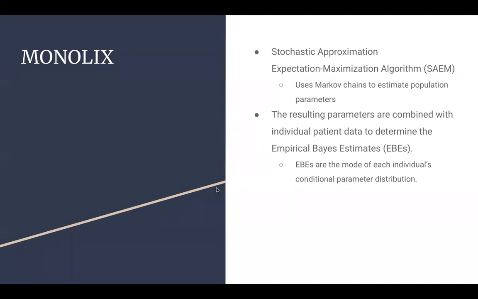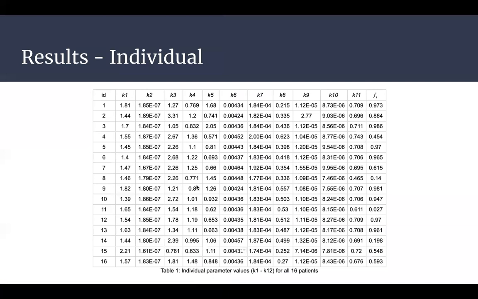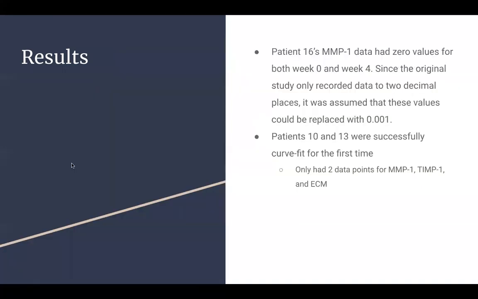The data collected from all the patients was inputted into Monolix and run through the SAEM algorithm. From there, the EBEs were estimated. So here are the individual parameters from K1 through F5 for all of the 16 patients. Using Monolix's SAEM algorithm and empirical Bayes estimates, all patients were able to be curve fit.